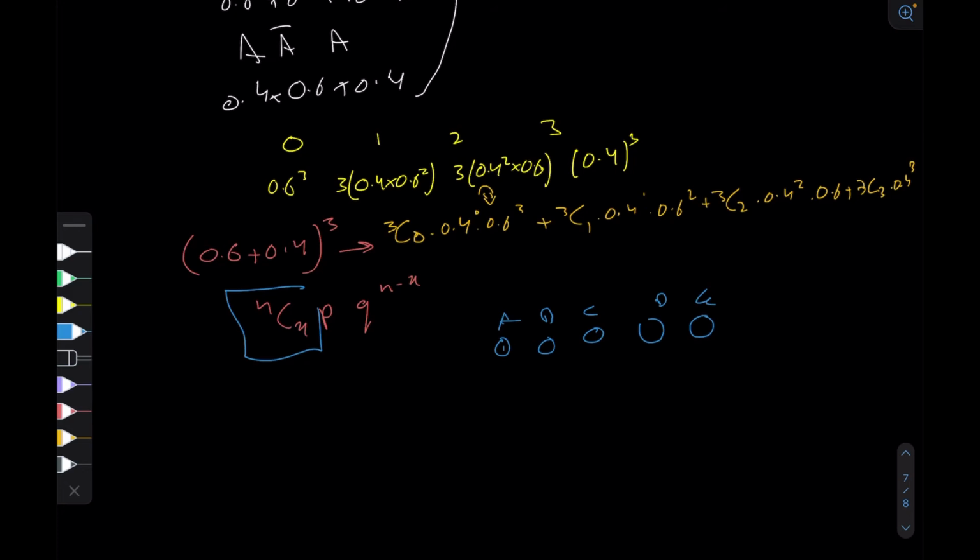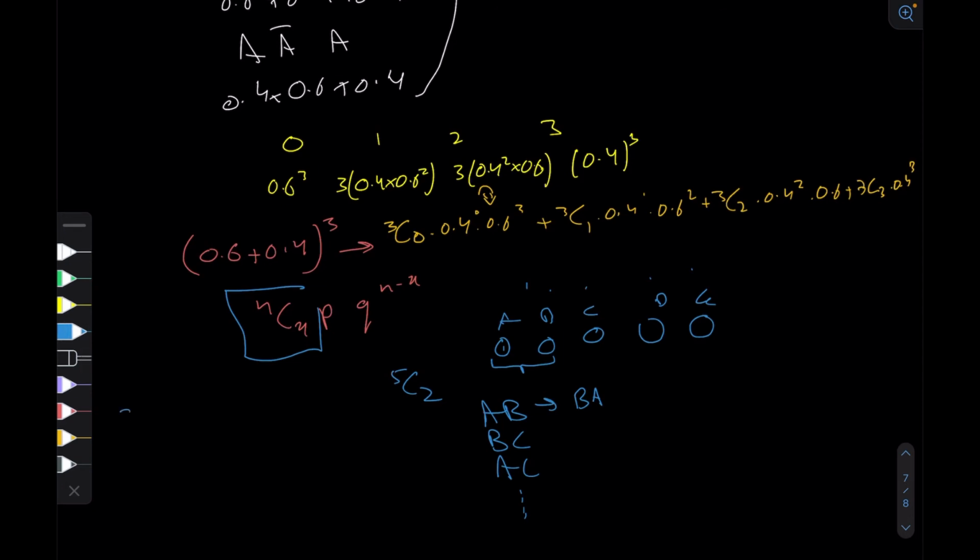If I were to say what is 5C2, these are 1, 2, 3, 4, 5 objects. What 5C2 really means is, in how many different combinations are there of choosing two objects out of these without considering the order. So A, B can be one of the combinations, B, C can be another, A, C, and so on. And A, B and B, A is the same thing. They're counted as one.